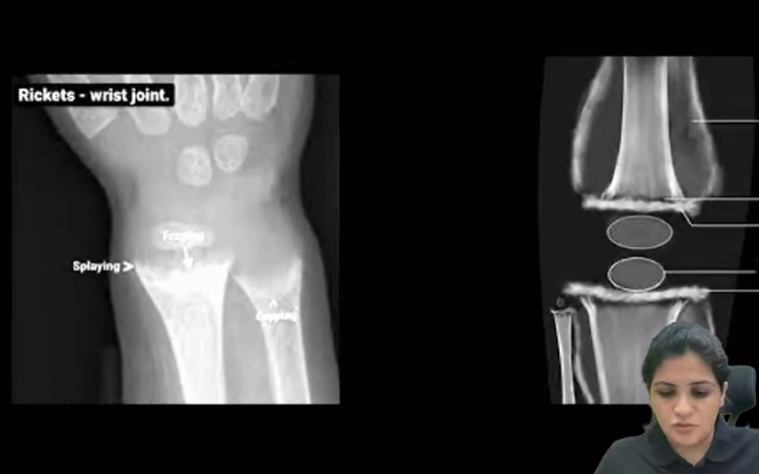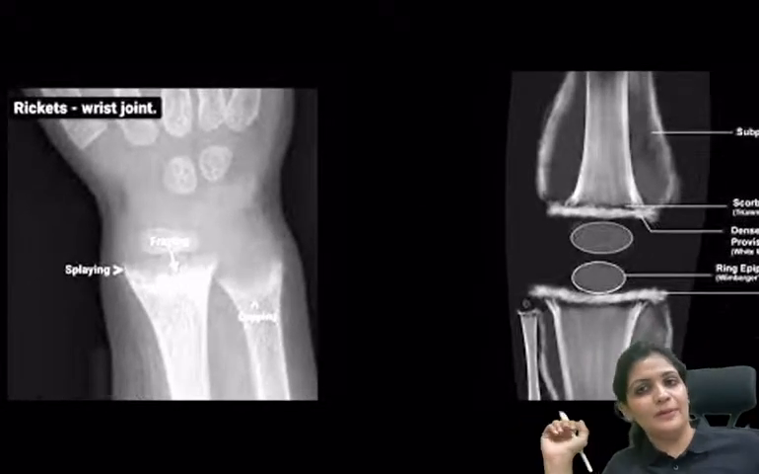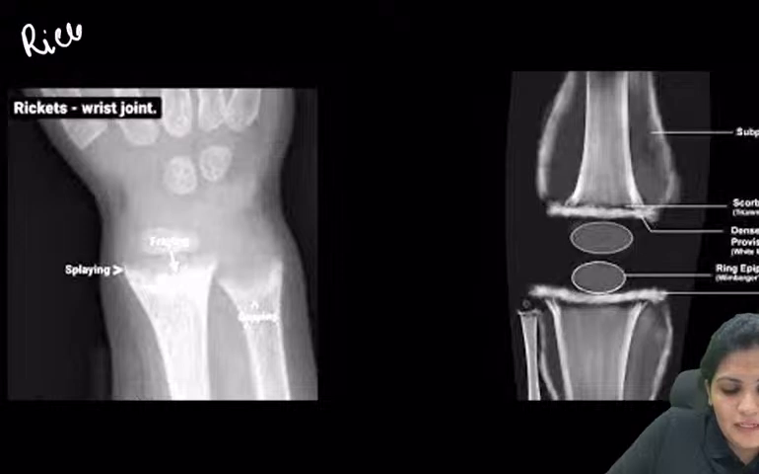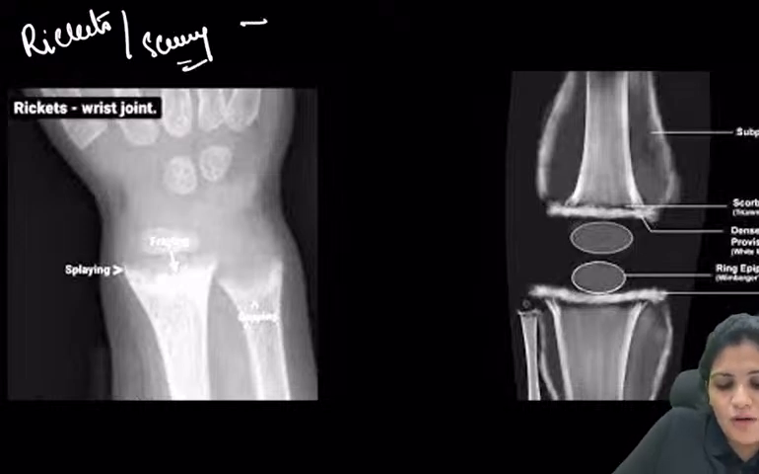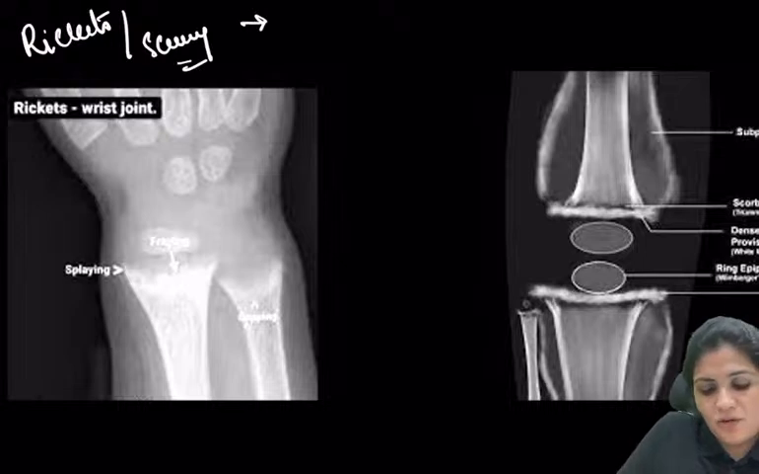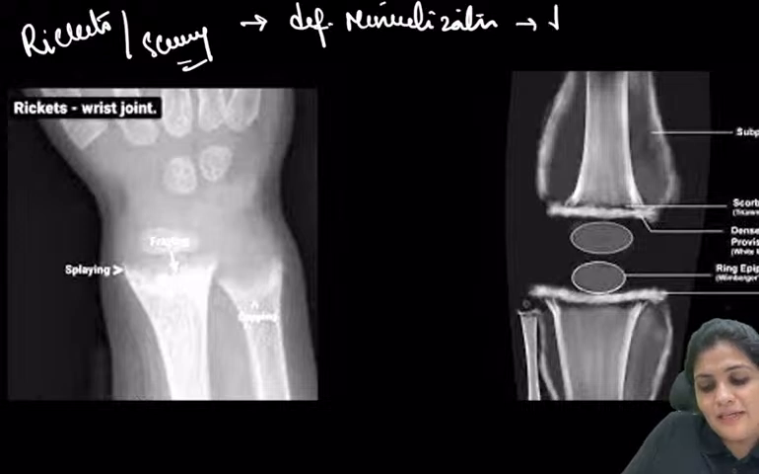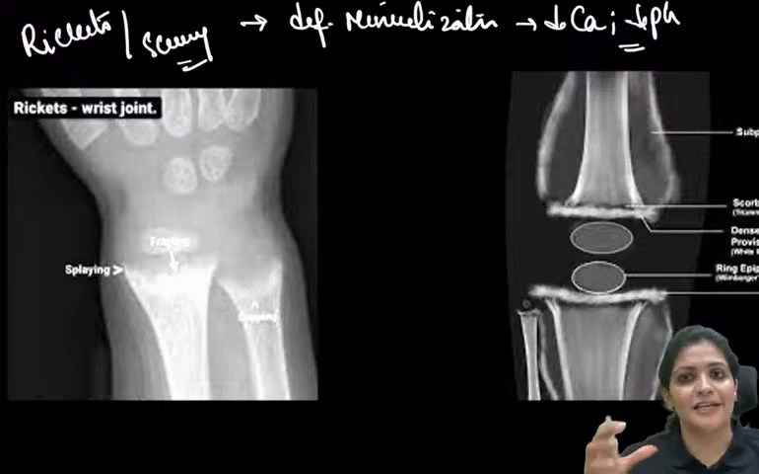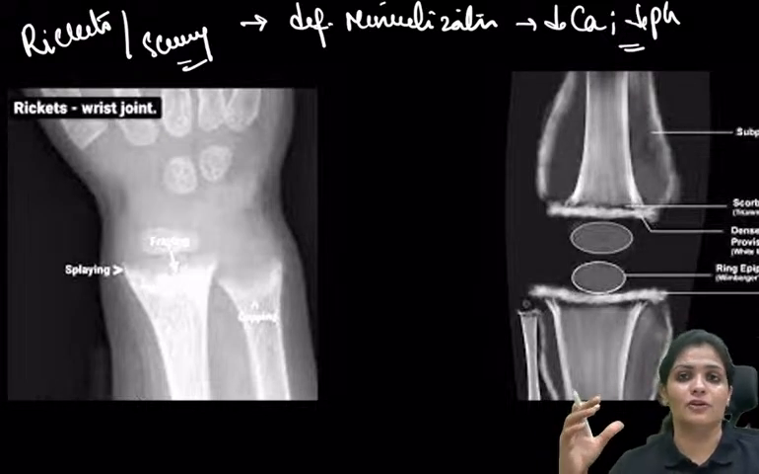Okay, now coming to the metabolic conditions. We have started with the metabolic condition, that is fluorosis, and now we are dealing with two important conditions. One is rickets, the second one is scurvy. You already know that rickets is nothing but defective mineralization. So what is defective mineralization? Wherever there is a decrease in calcium and phosphorus, but the bone matrix is normal. So the collagen is normal, but the mineral content of it is decreased.